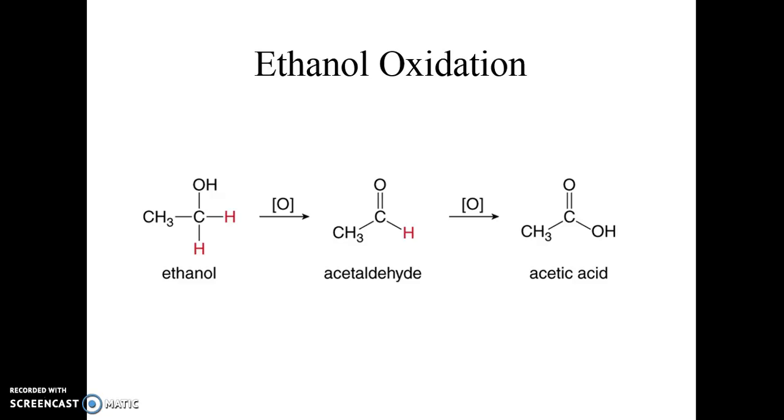There's a slow step of taking acetaldehyde and oxidizing it further to acetic acid, which then can go through the citric acid cycle. This step of going from acetaldehyde to acetic acid is slow relative to the first step, so if someone consumes a lot of ethanol, they'll build up a significant quantity of acetaldehyde, and that's actually what causes the hangover feeling.